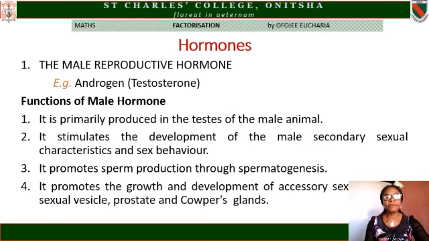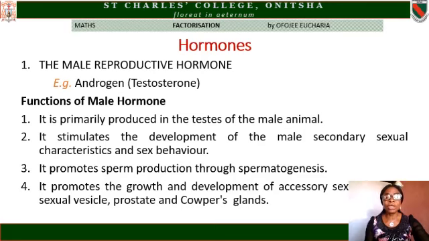The male reproductive hormone. The male reproductive hormone is just one, the androgen, which can also be called the testosterone. Functions of the male reproductive hormone. It is primarily produced in the testes of the male animal. That is, the testis that is located in the scrotum produces this hormone, the androgen.